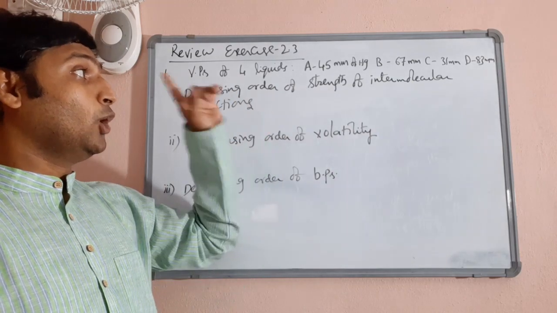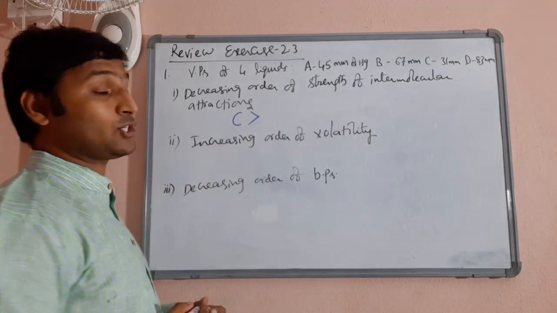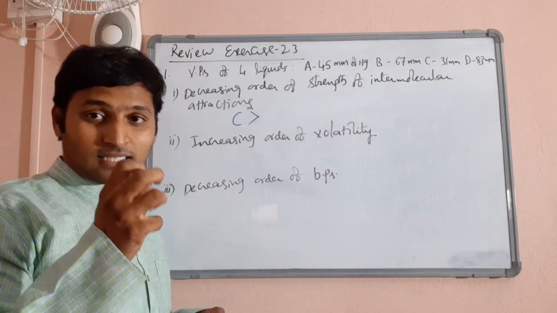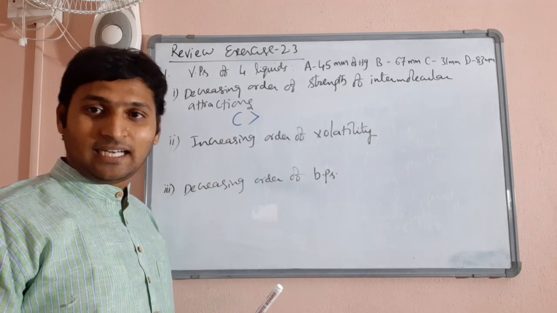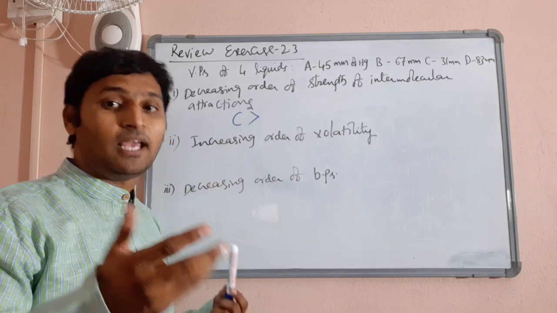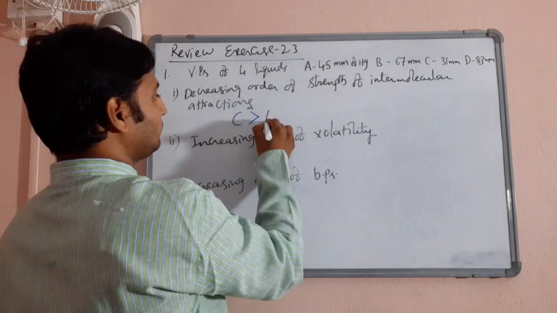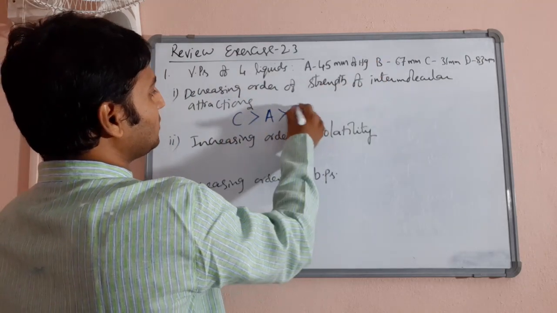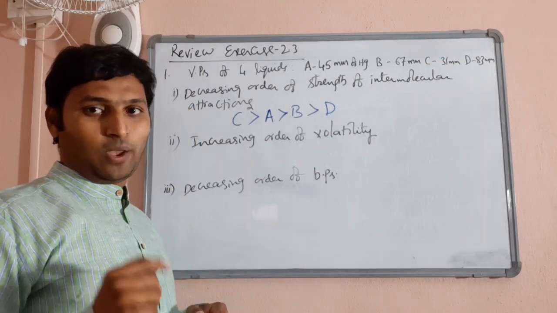So start with the lowest vapor pressure, which is C. In decreasing order, C has the strongest intermolecular interactions because it is exhibiting the lowest vapor pressure. Because attraction forces are strong, it is not readily evaporating. When it doesn't evaporate readily, it exhibits lesser vapor pressure because the concentration of vapors by the time of equilibrium will be lesser. So the second lowest is A. It will have weaker interactions than C, stronger interactions than the next one, B, and the weakest interactions will be for D because it is exhibiting the highest vapor pressure.